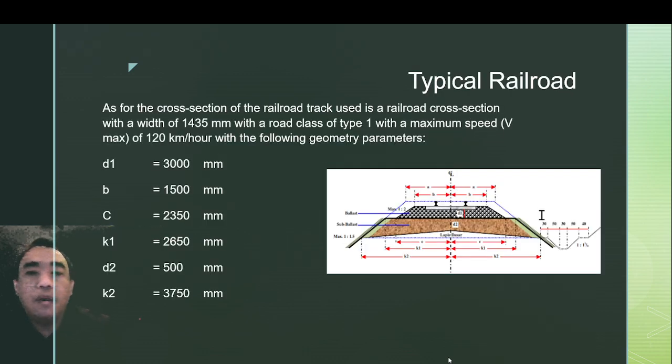This is a typical railroad. As for the cross section of the railroad track, we use a railroad cross section with a width of 1435 millimeter with road class type 1. The maximum speed is 120 km an hour, with the following geometry parameters.